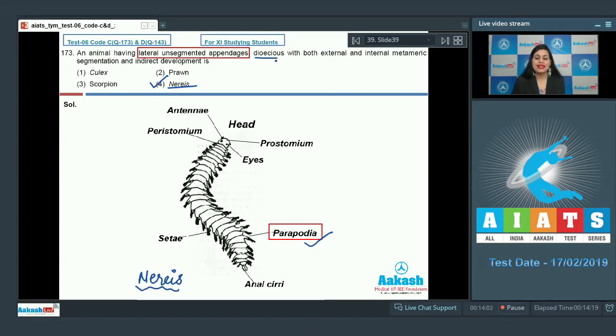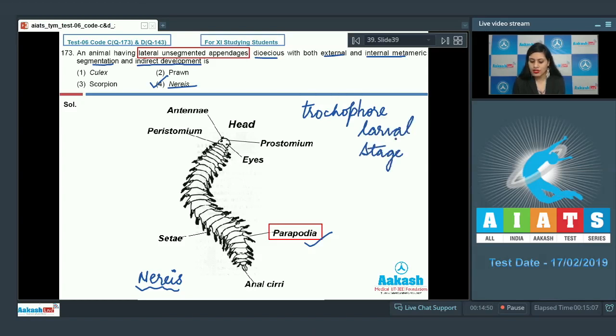And they are dioecious. Nereis is an aquatic unisexual animal with both external and internal metameric segmentation and exhibits indirect development through trochophore larva. Trochophore larval state. So there would be indirect development. Let's discuss rest of the options. The very first option is Culex, then prawn and scorpio, and these are the incorrect options because these animals belong to the phylum Arthropoda and arthropods exhibit external segmentation. So the correct answer to this question is option number 4. Let's proceed to the next question.